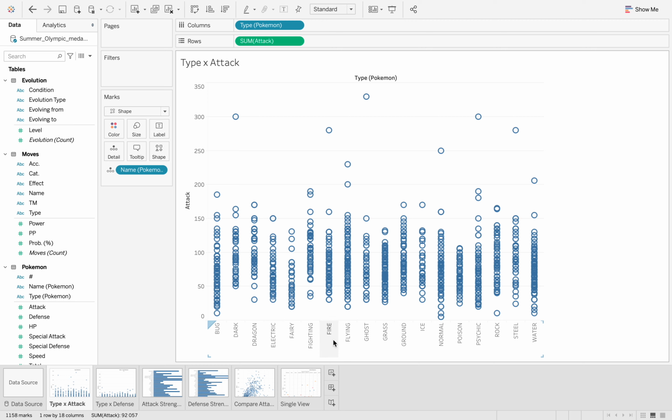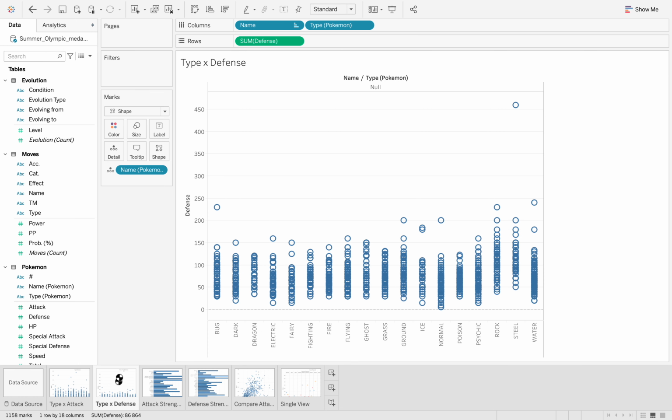Others are fire-like, or they possess a nature that resembles fire, or they have fire in their body. Normal is a normal state, not in any other state. Or others are actually ghost-like. Others are grass-like and ground, and there's more up to water. So this is just comparing the strength and seeing in which group we have more strength. And also for defense, we want to see which group has the most defense and the least defense.